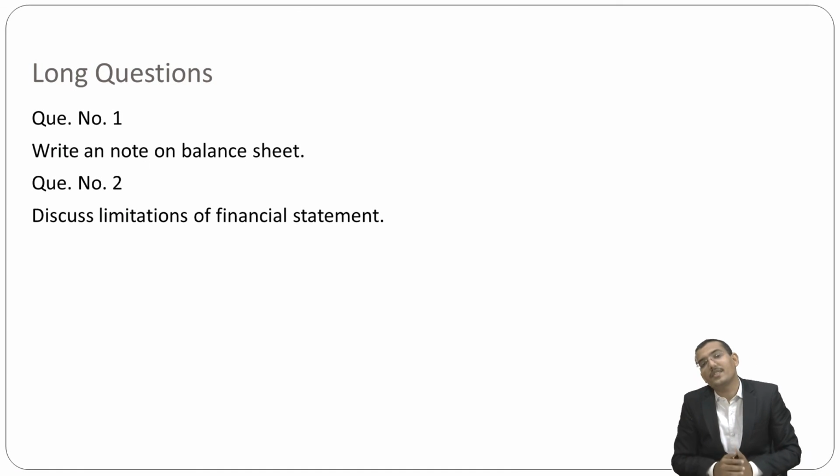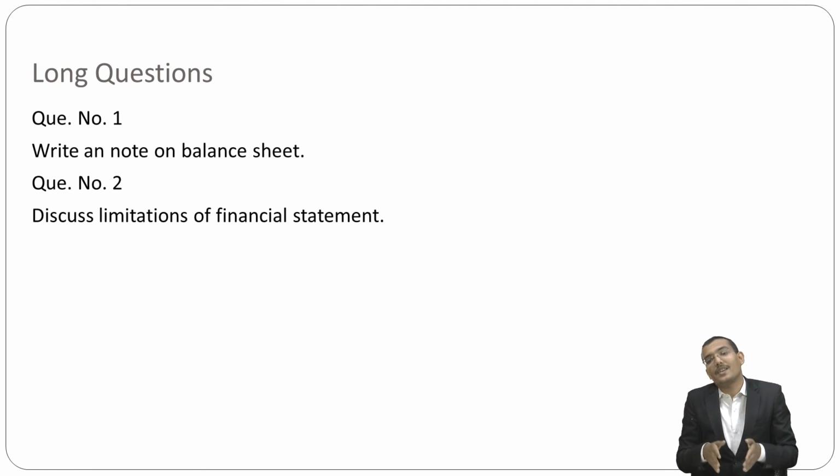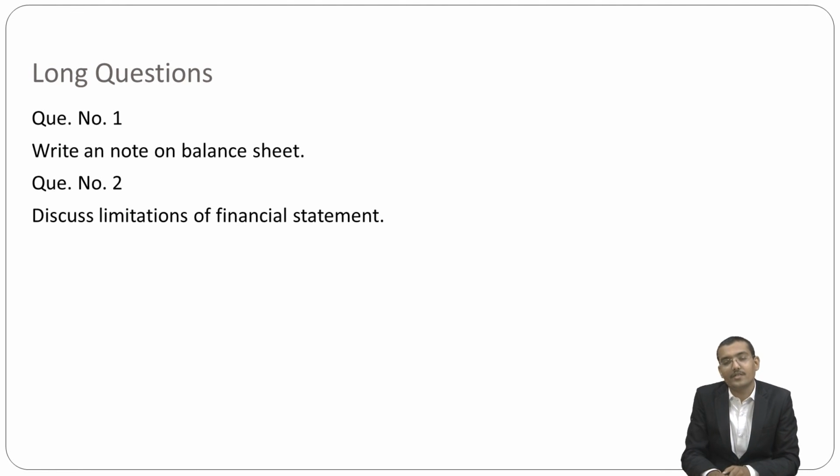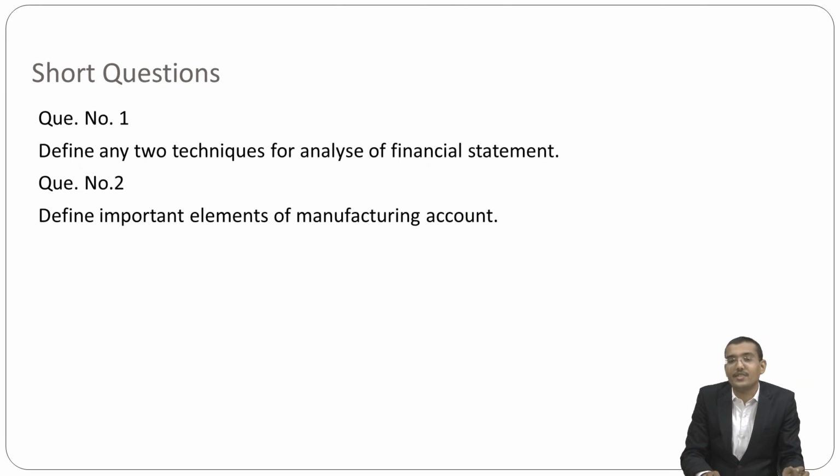The first question is: write a note on balance sheet. Then discuss the limitations of financial statements. Then in a short question, define any two techniques of analysis of financial statements. Then define the important elements of a manufacturing account, such as the cost method, WIP, direct material consumed, finished goods, sale of scrap, and production and factory expenses. So these are all the elements.